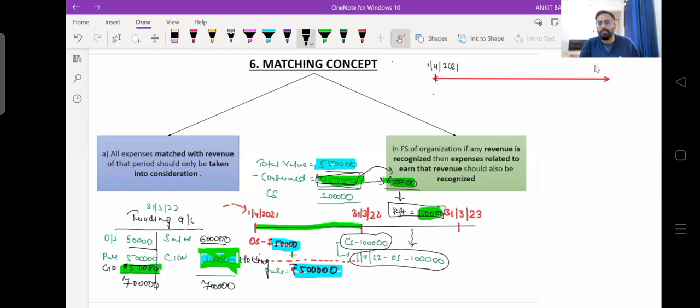2021, right? And I worked till 31st March 2022, right? Here I told you that Tata Limited will pay me 2 lakh rupees per month. Right, 2 lakh rupees per month, and they were making the payment in the subsequent month. So April month salary I will be receiving in May, then May month salary I will be receiving in June. This is how I will be receiving the salary, and March month salary I will be receiving in April. So I told you that here if you see what is the accrued expense or what is the due expense for Tata Limited.